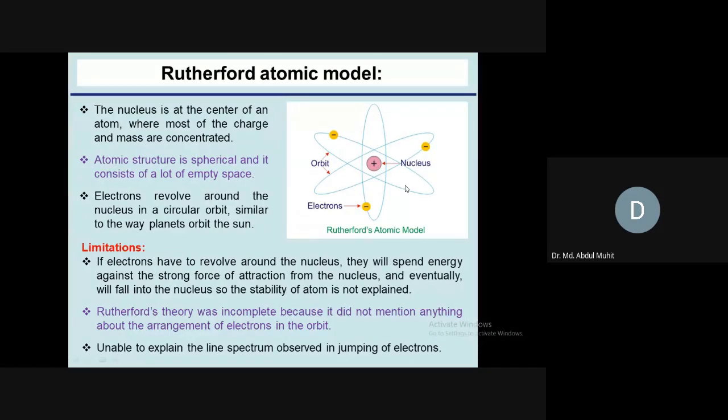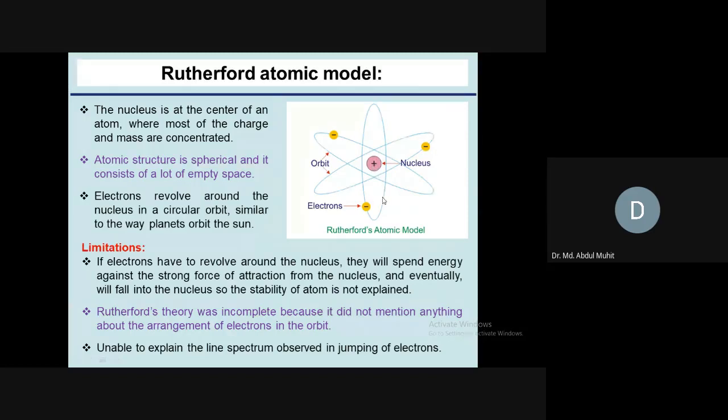So this model doesn't exist. Within a fraction of a second, this electron comes into contact with the nucleus, because of the negative charge. It will spend some energy against the force of attraction, because the positive charge is attracting this negative charge, and after circulating once or 2 times, it will move into the positive charge.